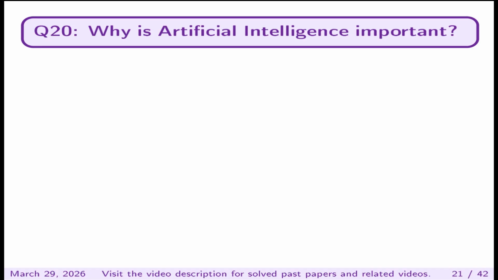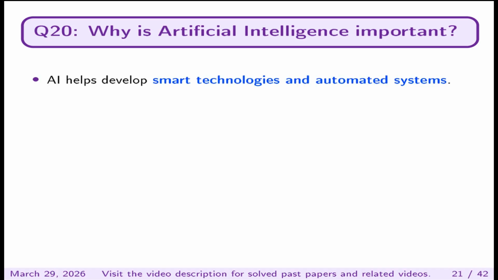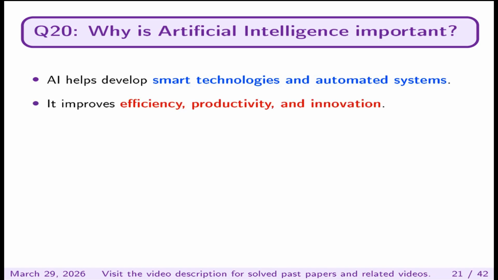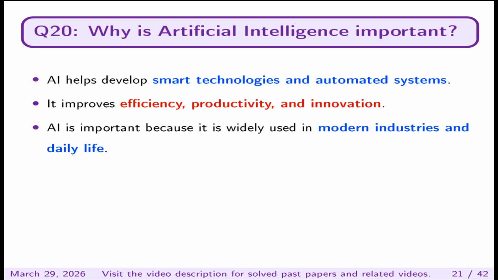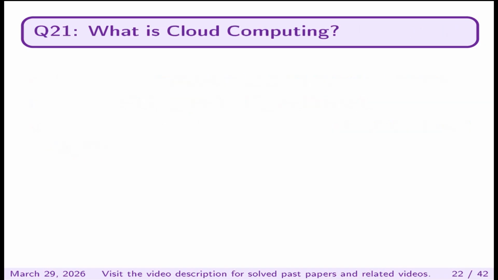Why is artificial intelligence important? AI helps develop smart technologies and automated systems. It improves efficiency, productivity, and innovation. AI is important because it is widely used in modern industries and daily life.